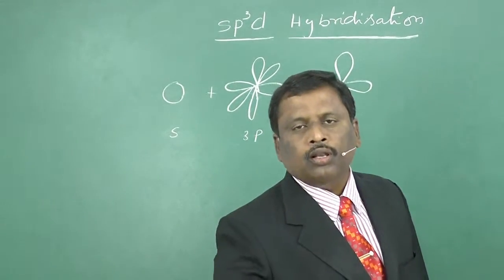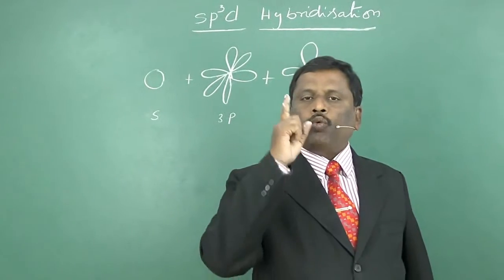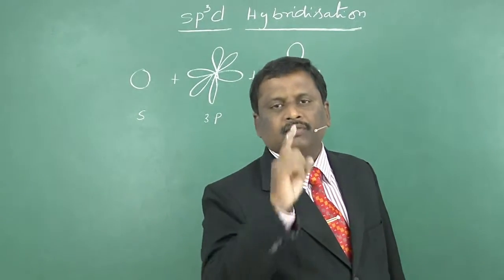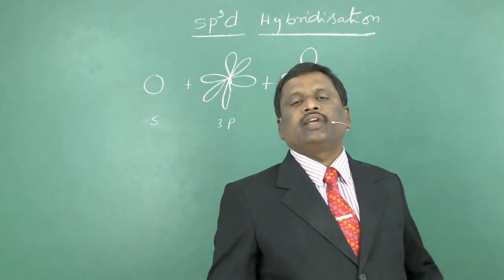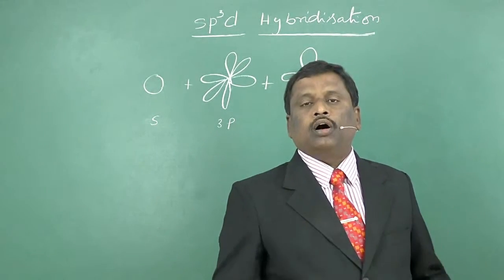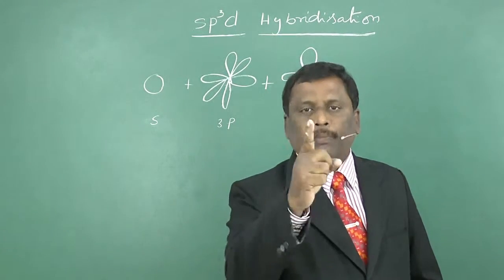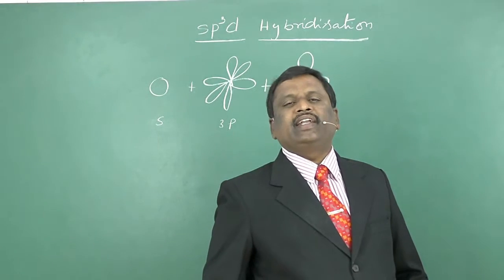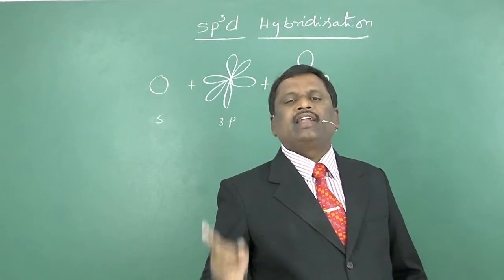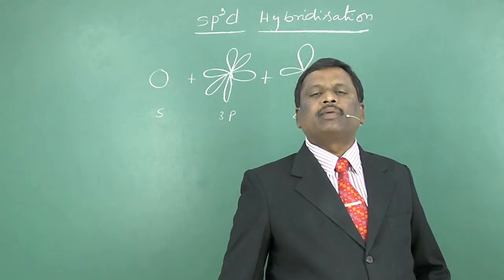One s orbital, three p orbitals and one d orbital of an atom mixed together are hybridized together to form 5 identical hybrid orbitals, known as sp3d hybridization, and the orbitals are called sp3d hybrid orbitals.